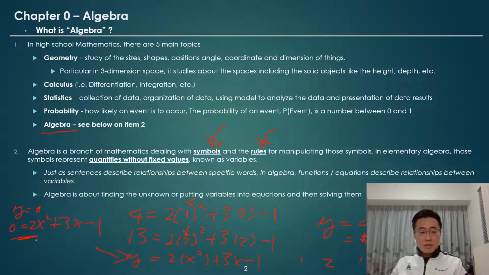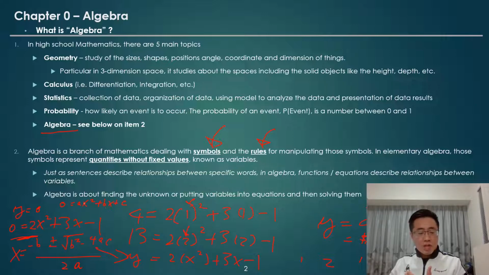To solve this equation, we have a method. We know the root is expressed by the generic formula: minus b, plus or minus the square root of b squared minus 4ac, over 2a. This assumes a general expression of the quadratic equation, like 0 equals ax squared plus bx plus c.